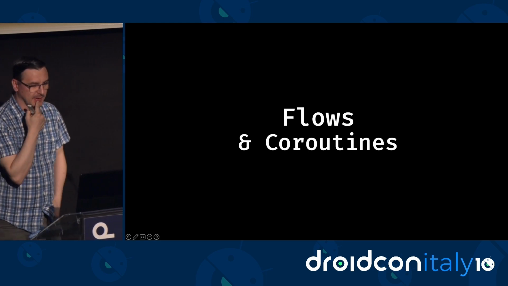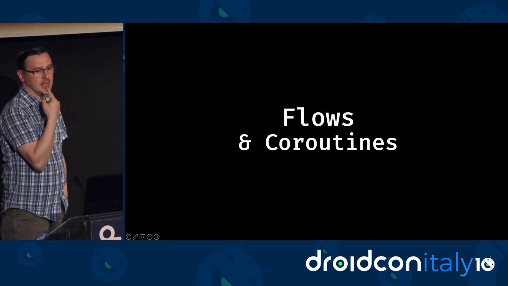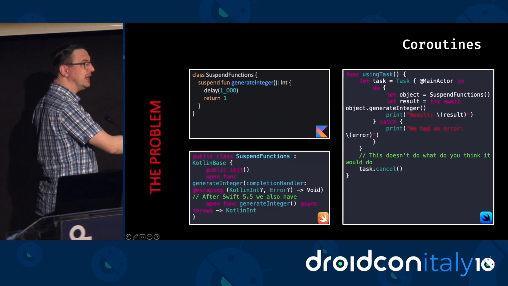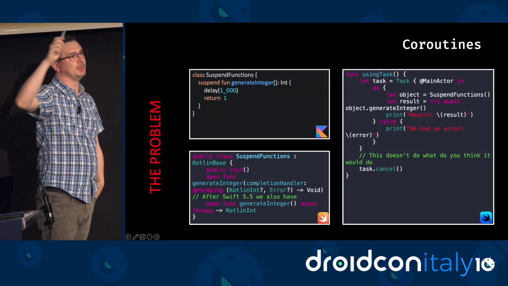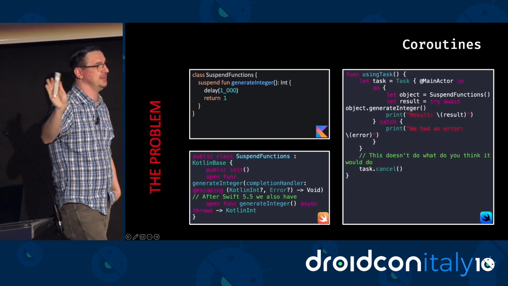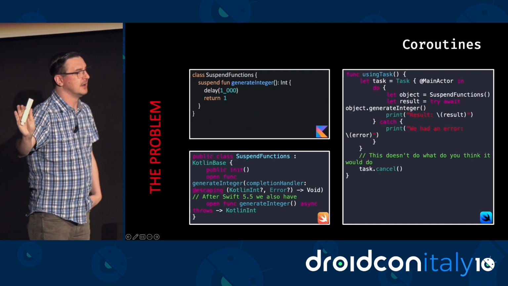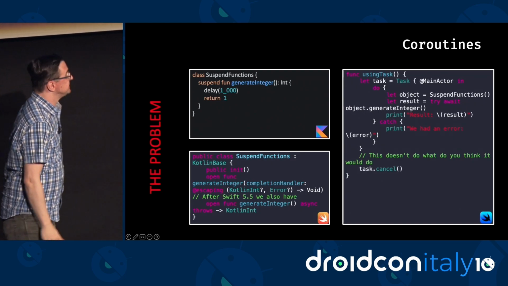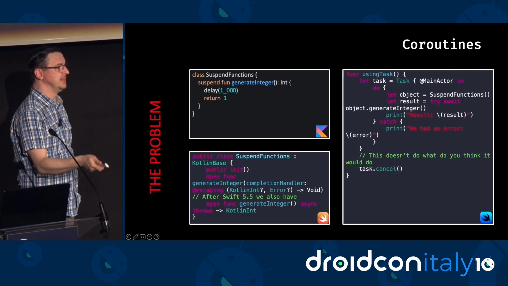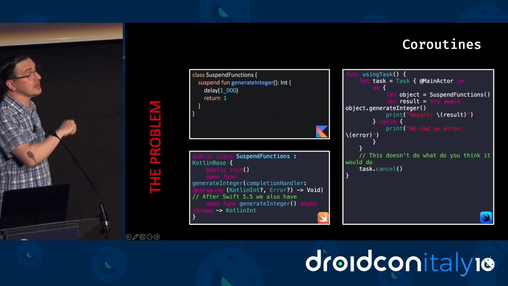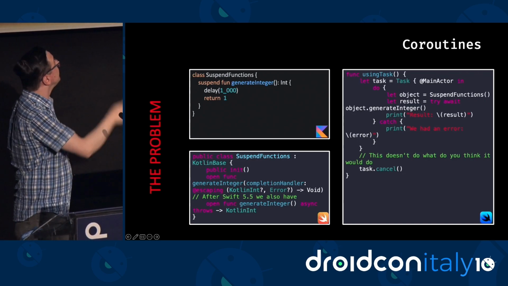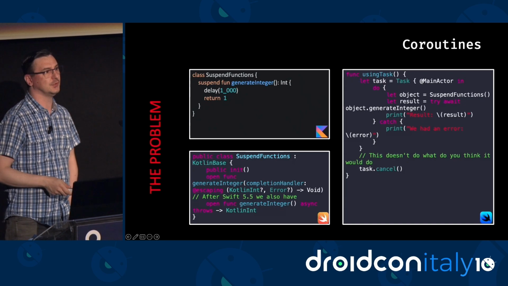Now let's talk about flow and coroutines, right? Whenever you have a suspend function in Kotlin, it will be mapped to a function with completion handler in Objective-C. Completion handler is just another fancy name that Apple gave to callbacks, right? And since version 5.5, Swift supports async functions. After that, whenever Xcode sees an Objective-C function with completion handler, it will be mapped to an async function.